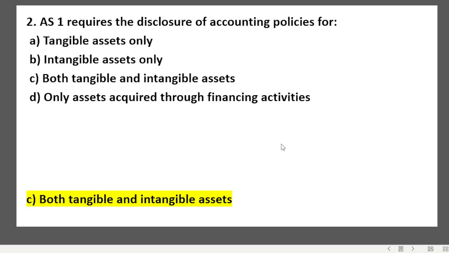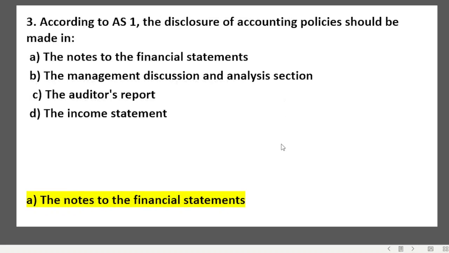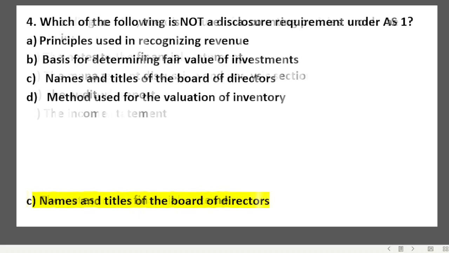Accounting standard 1 also says the disclosure of accounting policy should be made in the notes to the financial statements, the management discussion and analysis section, the auditor's report, the income statement. कहाँ पे करना पड़ेगा इसका हमें disclosure? It should be in the notes to the financial statements. So answer is A, that is the notes to financial statements.